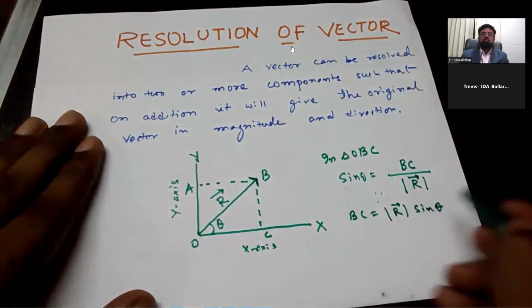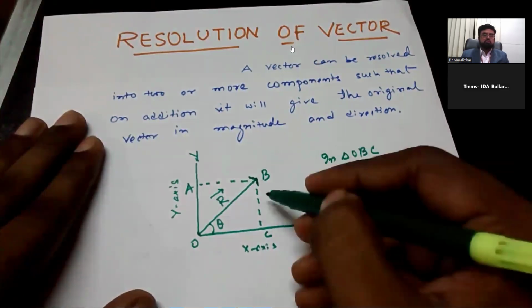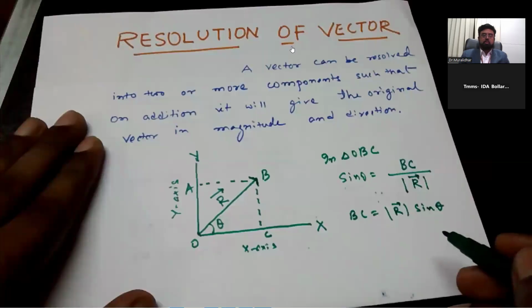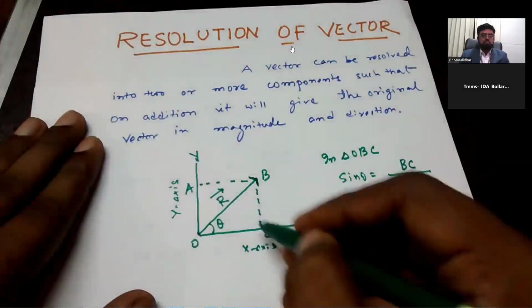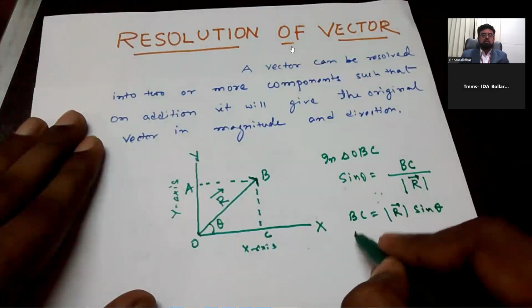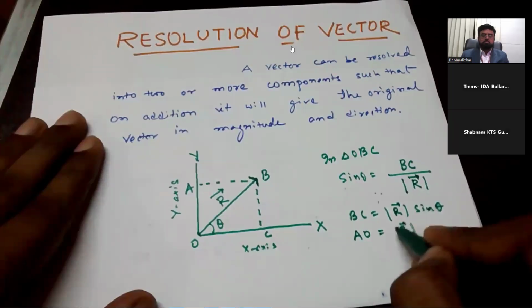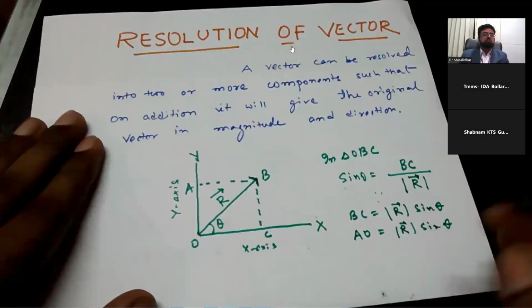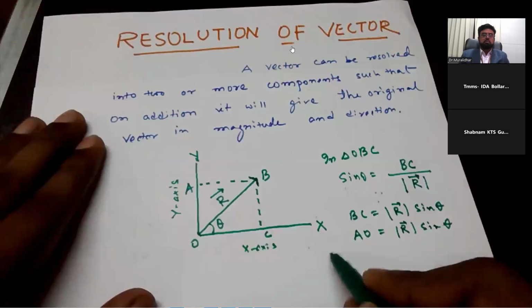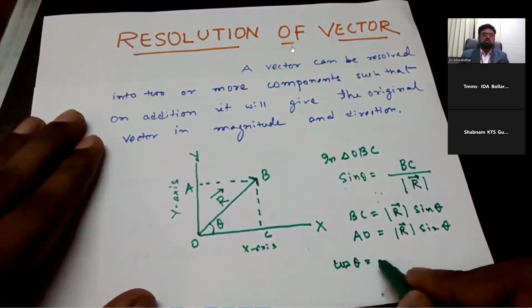Sin formula what I given na finally to come here. BC. What is BC? BC must be equal to AO. AO. Is not it? Yeah. BC must be equal to AO. From geometry it could be written. So here I am putting AO is equal to R sin theta. Similarly, if in the triangle, if we try to find the value of cos theta, we will get